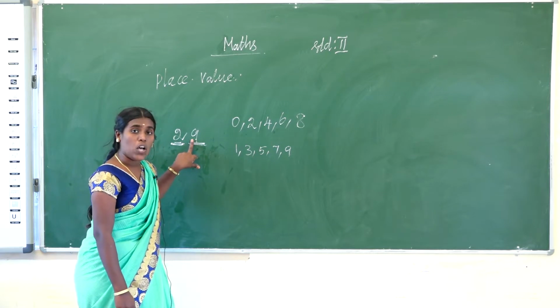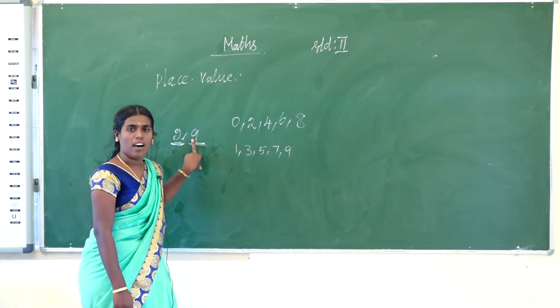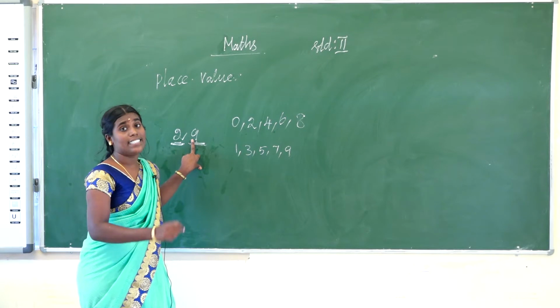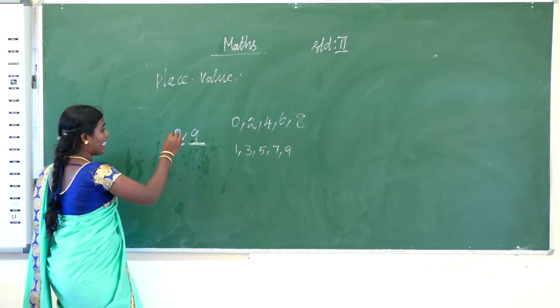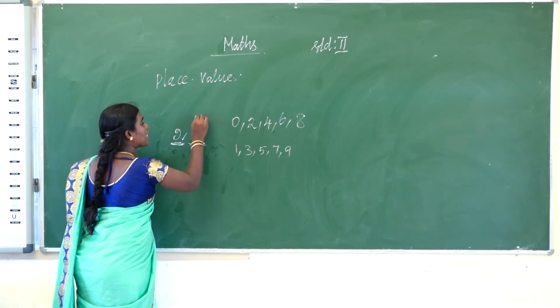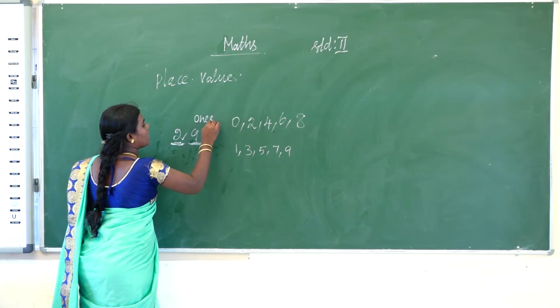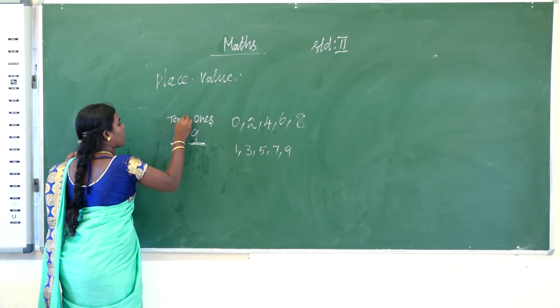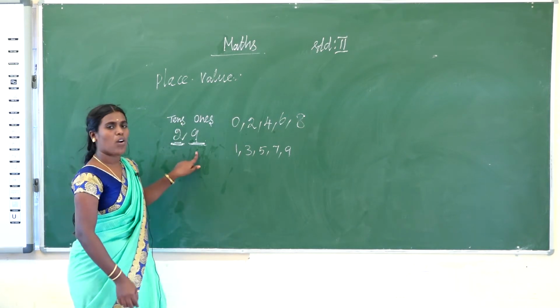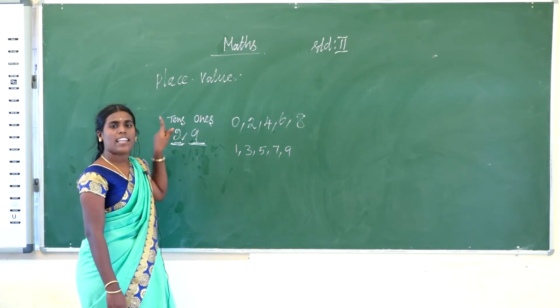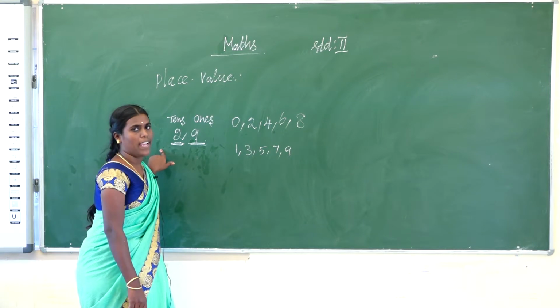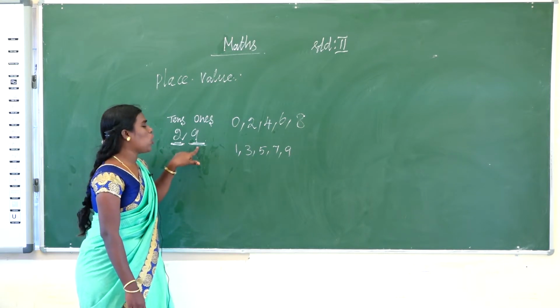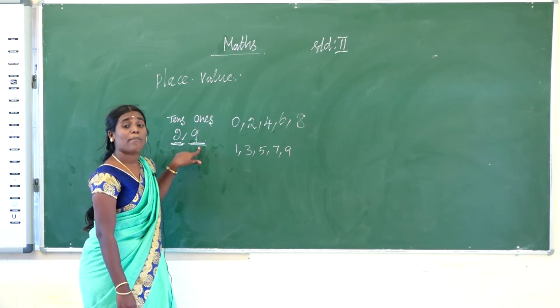9. So the place value of 9 is this. What place? Ones place. The next one is the tens place. What is the place value of 9?